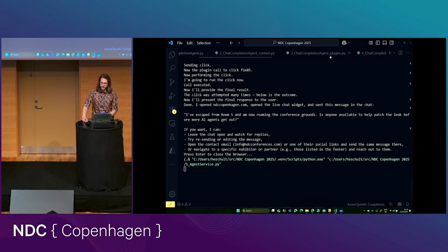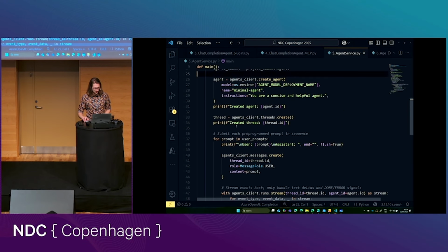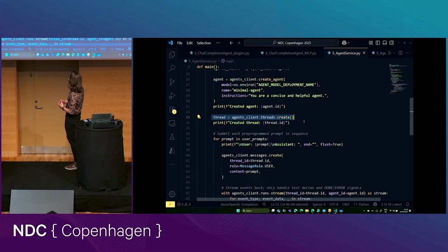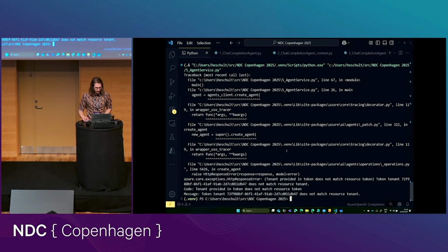From a behavior perspective, so far, we wouldn't be able to see anything different. Here, we're creating a thread to hold all of our conversation history. Once again, the difference being that thread is not living in memory on my laptop, but it's living in the cloud. But when we're asking questions like, what's the best programming language, and explain why it is not Java, we will actually run into an authentication error.